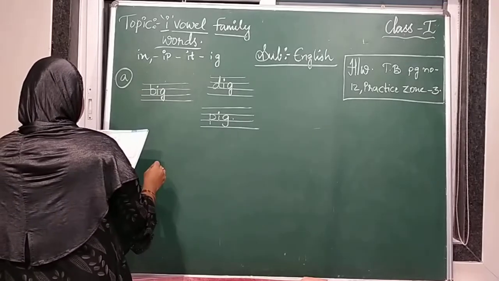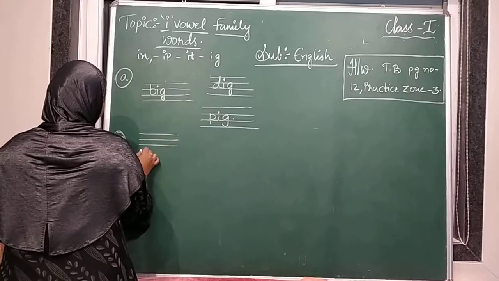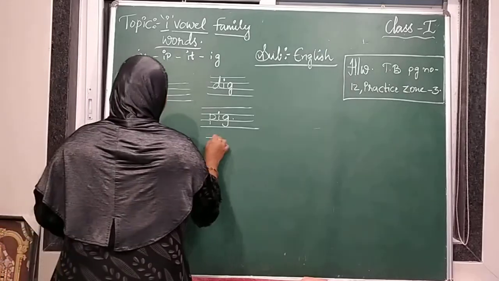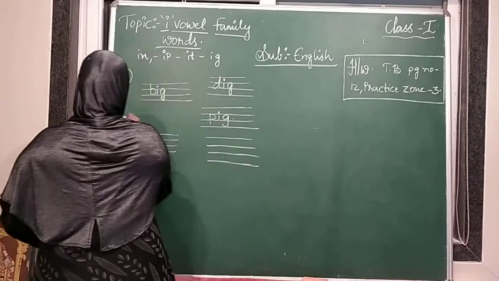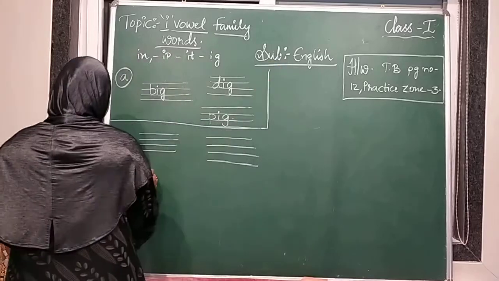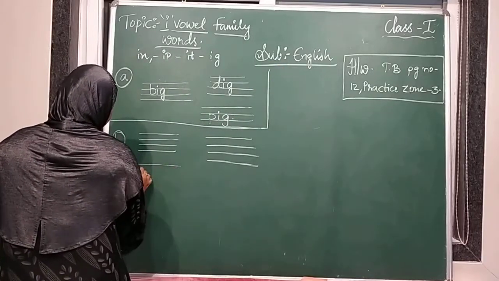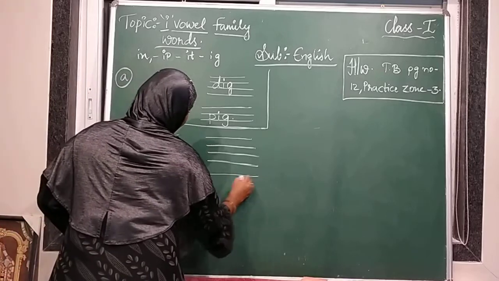So 1, 2, 3, 4 lines, and 1, 2, 3, 4 lines.